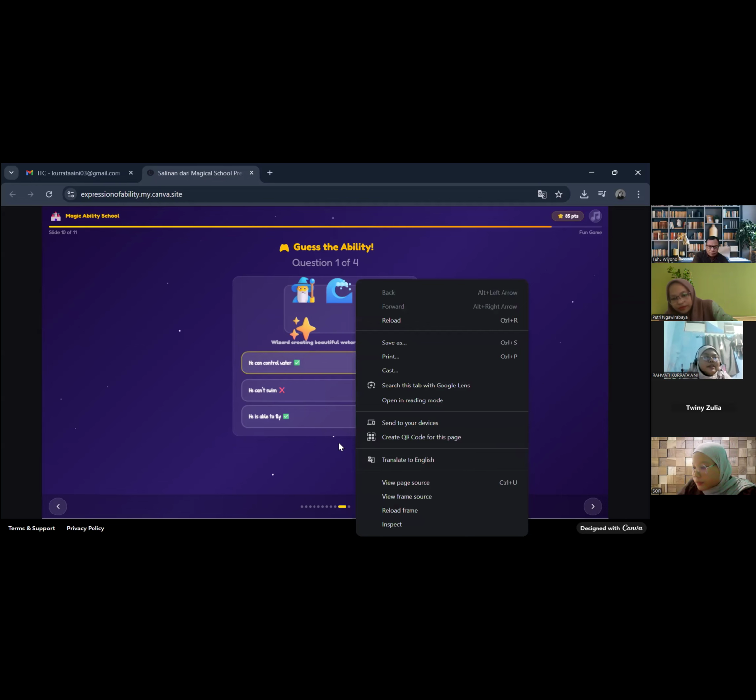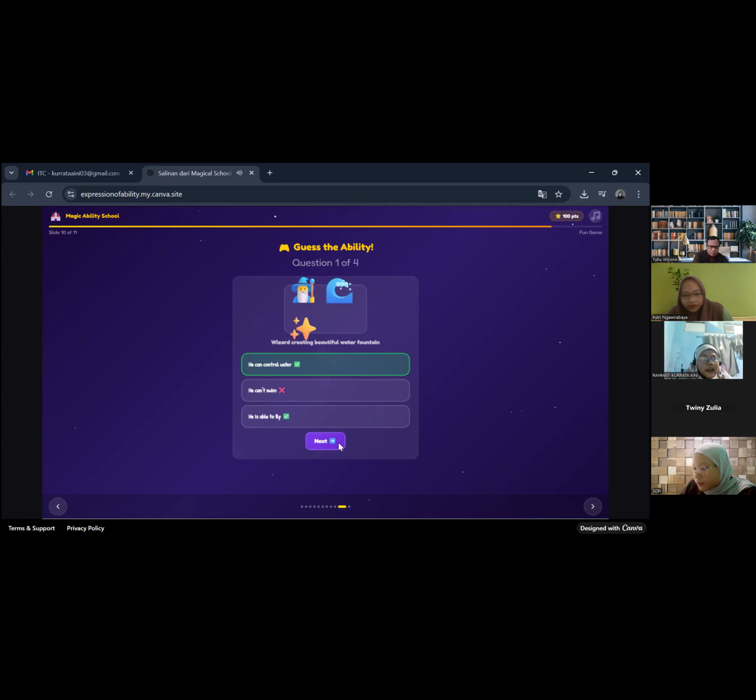Yes, that's good. Now, the second one, look at the owl. He is confused by math. Which sentence is right? The first, the second, or the third? Second. The owl can do math. The second one. Yes, that's true. Now, let's see the third question.